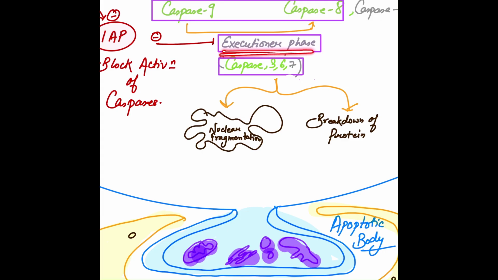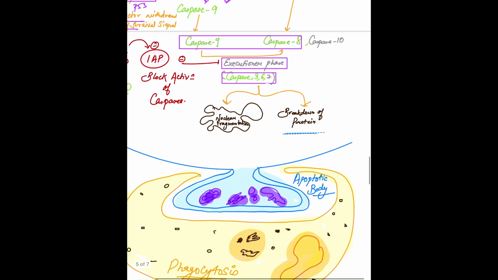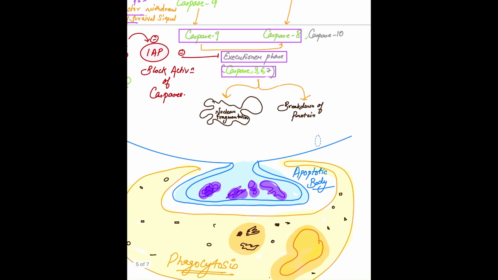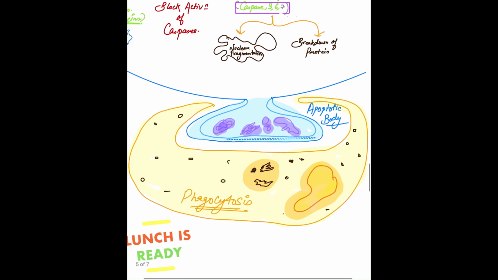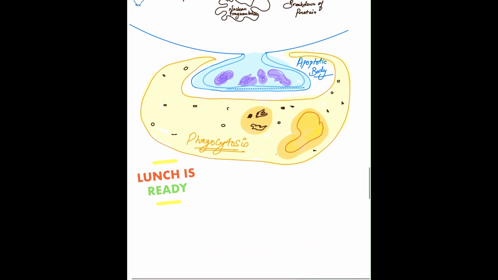Now the executional phase. Under the executional phase, caspases 3, 6, 7 play an important role in breaking down the cytoskeleton proteins, causing bleb formation of apoptotic bodies. What are these apoptotic bodies? Apoptotic bodies are bounded by a plasma membrane, and inside the apoptotic body degenerated cell proteins and cytoplasmic organelles will be there. But because of this intact plasma membrane, the contents do not leak out into the surroundings, and so no inflammation. So no inflammation in apoptosis.